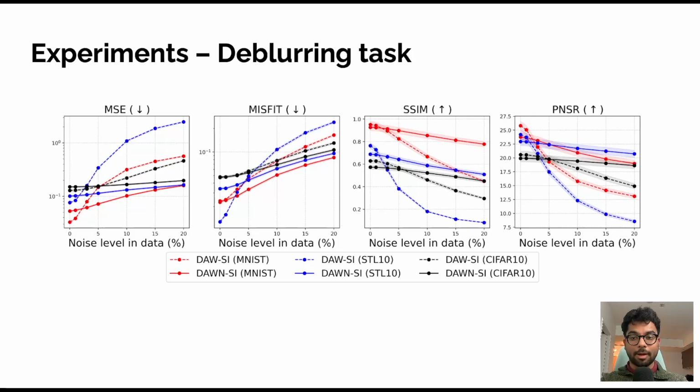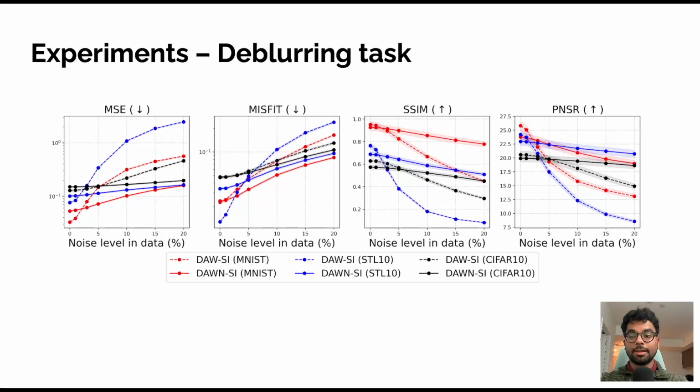This figure shows how performance evolves as we increase the noise level in the measurements. The solid line shows the results of DON-FM and the dashed line shows the results of DAW-FM, which is our variant with no noise embedding. Across all datasets and evaluation metrics, we observe a consistent trend. DON-FM degrades much more slowly as noise increases. In terms of reconstruction error and misfit, the gap between DON-FM and baseline method widens at higher noise levels, indicating improved robustness to noise. Similarly, for perceptual metrics such as SSIM and PSNR, DON-FM maintains higher values even under severe degradation.